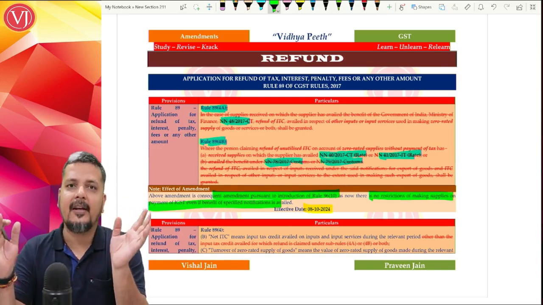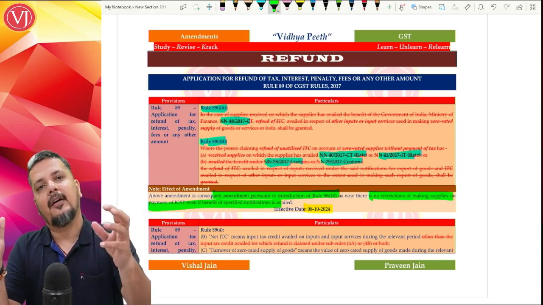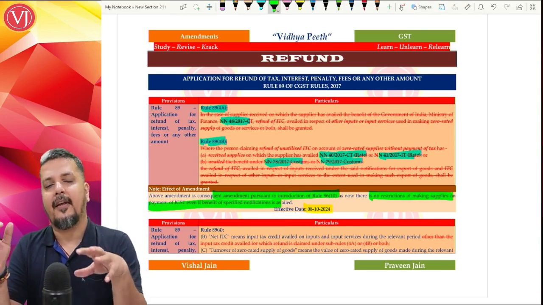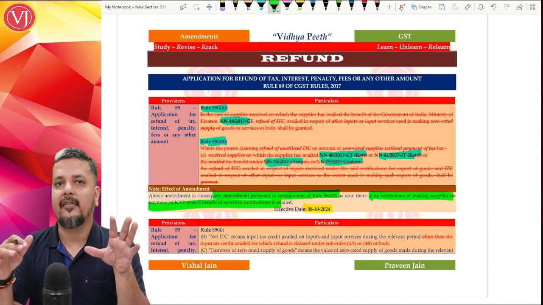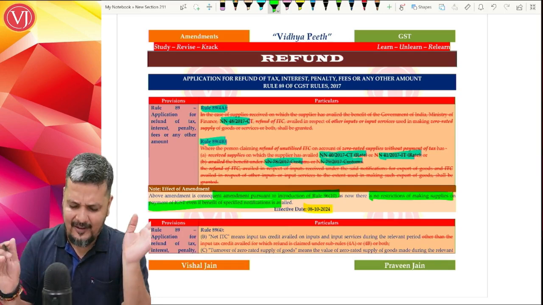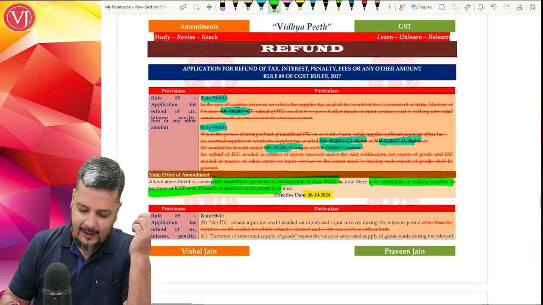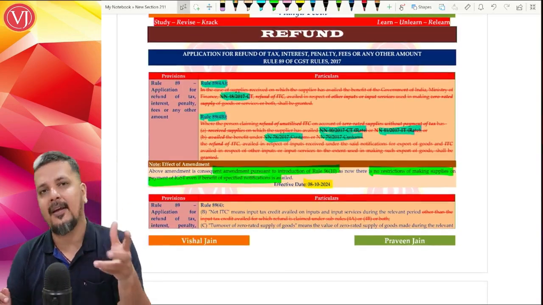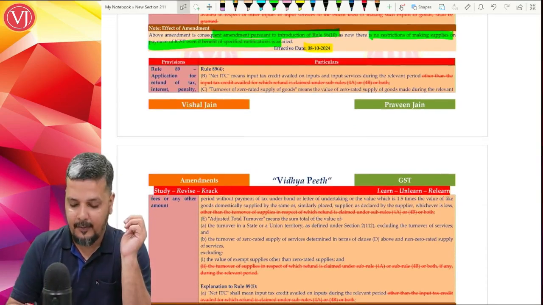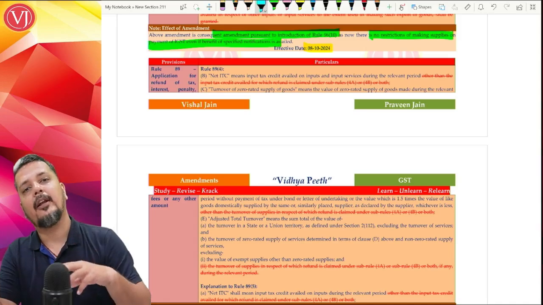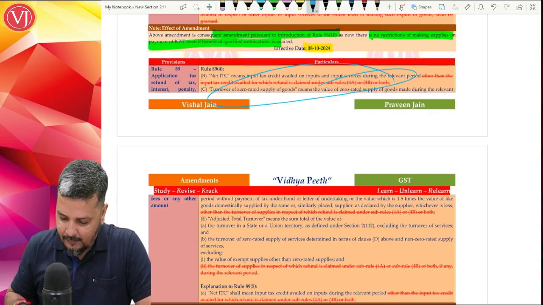So they have removed 89 4A, 89 4B, which was talking about refund in case of exports where the purchases were done at very less taxes or no taxes. One-to-one linkage was required. They tell that let this concept be removed. Let the assessee plan, let the exporter plan his activities. And because 89 4A and 89 4B are amended, what has happened in 89 4, which is the main refund provision, in 89 4, where you're going for LUT or bond, they have removed the reference of 89 4A, 4B.